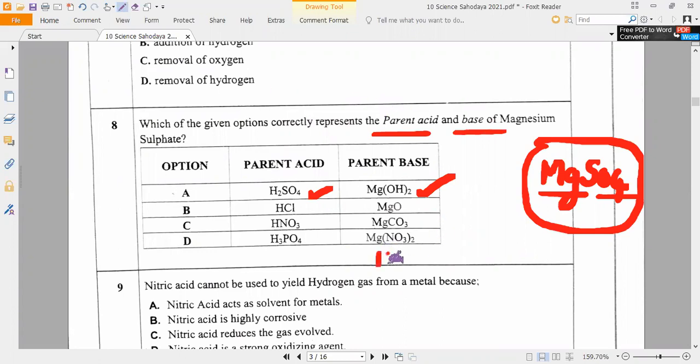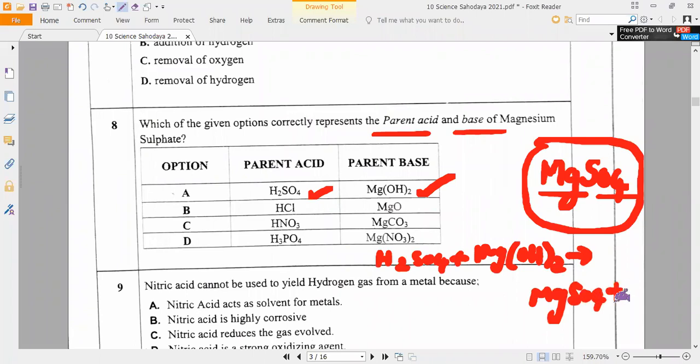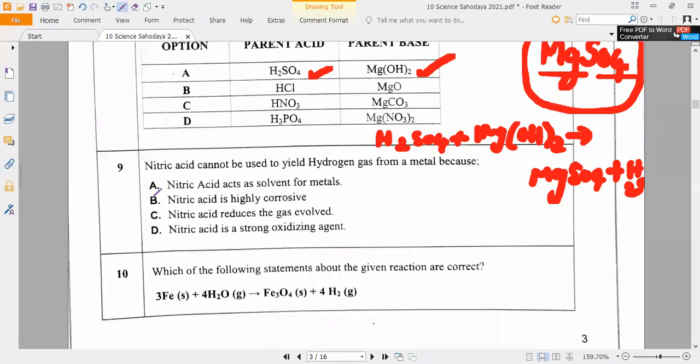What is the equation? Anybody can tell me? H2SO4 plus magnesium hydroxide. This is a known equation to you. What will come? Magnesium sulfate plus what? Water will come. That's all. Correct or not? Balancing, you have to do it. That's all. Next: nitric acid cannot be used to yield hydrogen gas from a metal base.